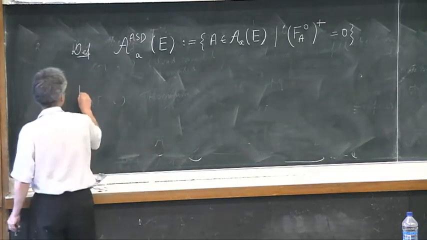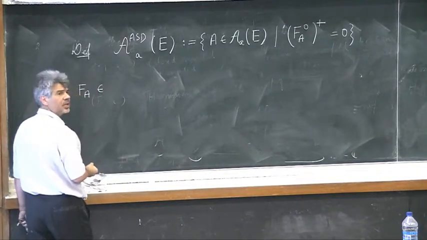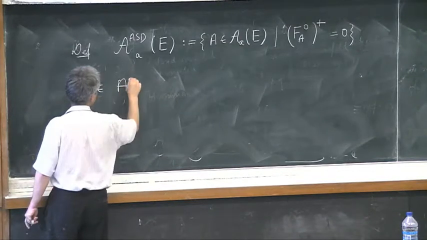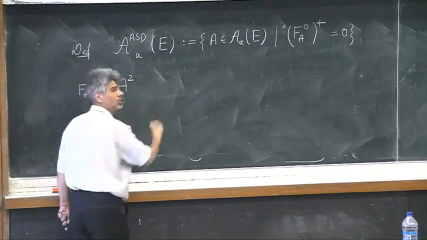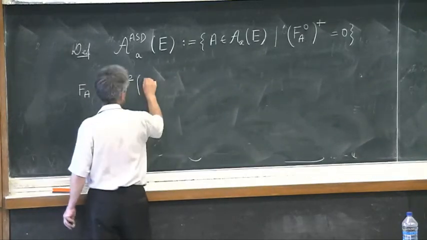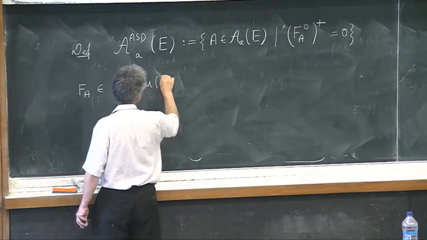The curvature of a connection is a two-valued form. So it's an element of A2 of u(E).